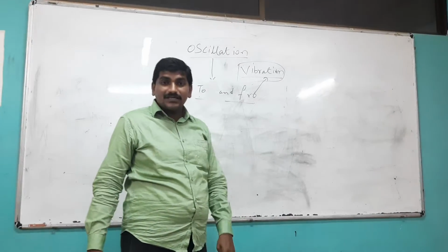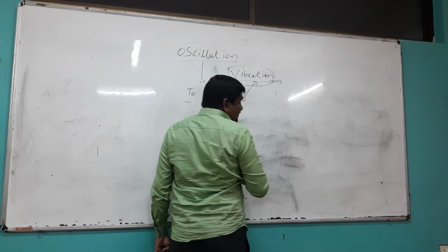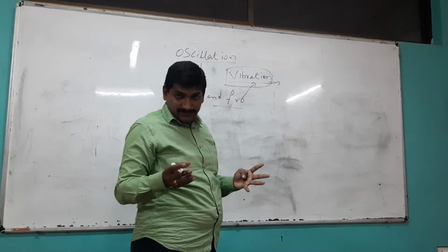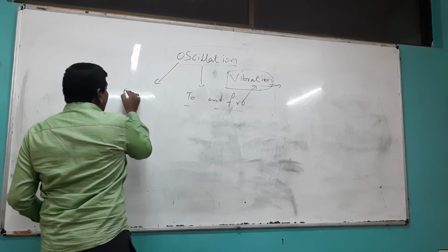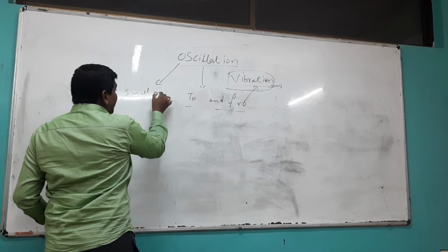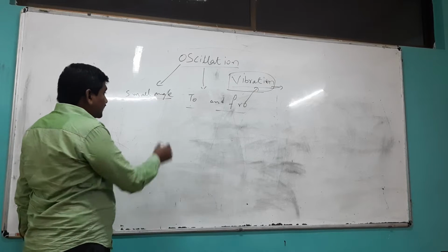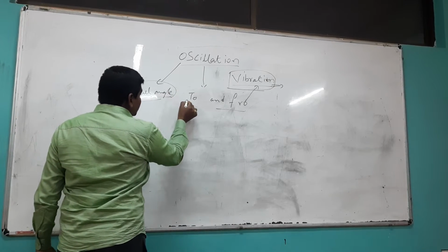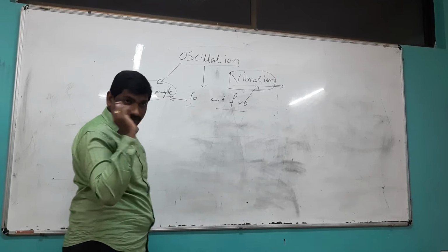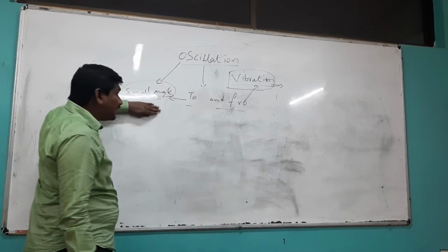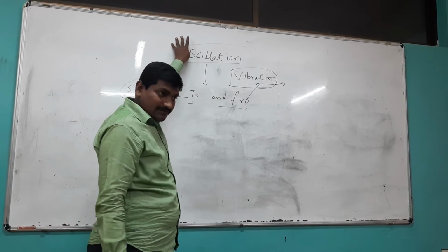In the vibration case, the particle will move very fast and rigorously. But oscillation takes place with a small angle. Whatever to and fro motion takes place with a small angular displacement, such type of to and fro motion can be called oscillation.